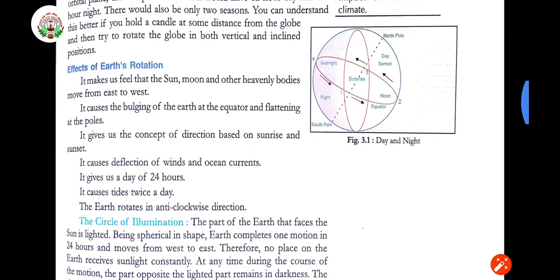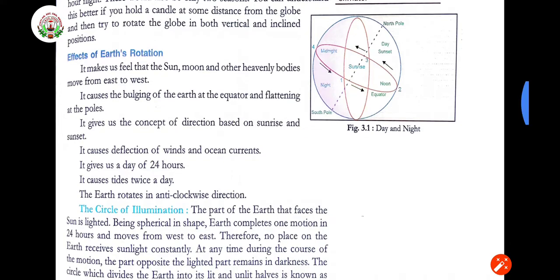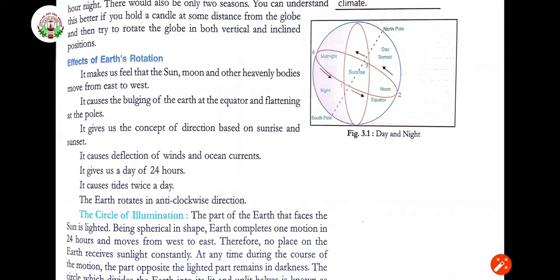Now, effect of the Earth's rotation. Right? It makes us feel, when we are moving or we are standing, that sun, moon and other heavenly bodies move from east to west direction, right? Now, it causes the bulging of the earth at the equator and flattening at the poles. Near the equator, we are going to see the earth bulging, and flat at the poles at the top, north and south, both the directions. It gives us the concept of direction based on sunrise and sunset.